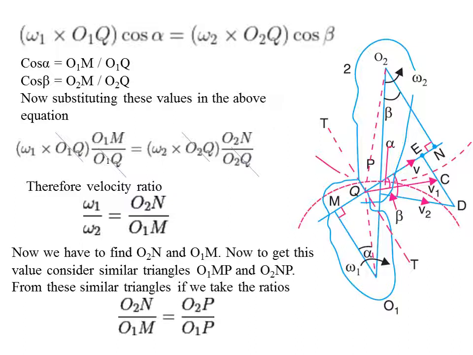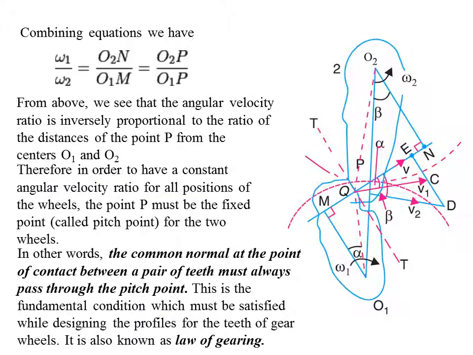From these similar triangles, if we take the ratio O2N by O1M, we can write it as O2P by O1P. Now we'll combine the previous equation and substitute all the values, and this is what we get.